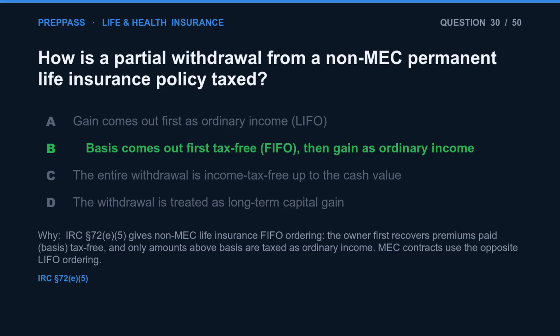The correct answer is B. IRC Section 72(e)(5) gives non-MEC life insurance FIFO ordering. The owner first recovers premiums paid, basis, tax-free, and only amounts above basis are taxed as ordinary income. MEC contracts use the opposite, LIFO ordering.